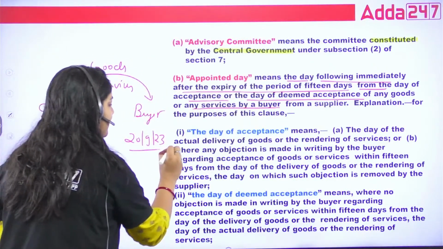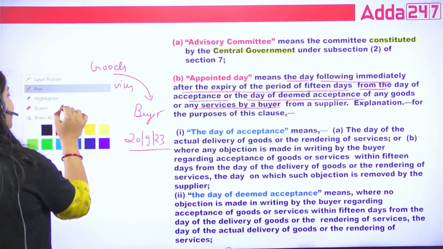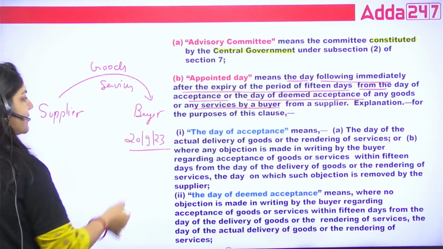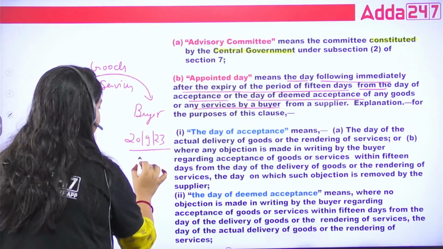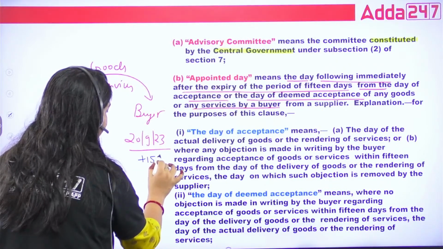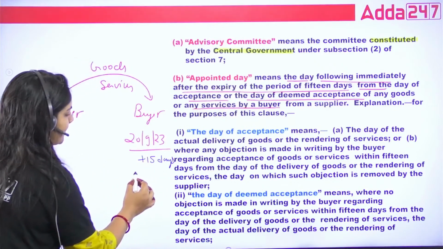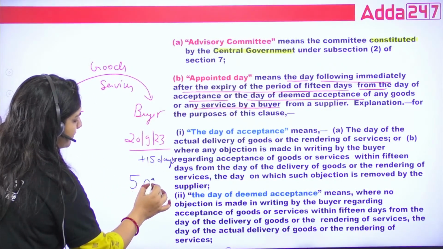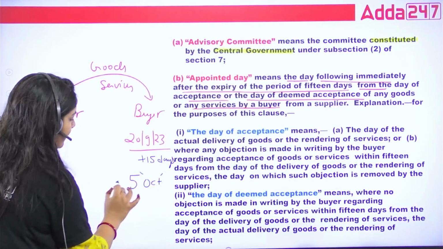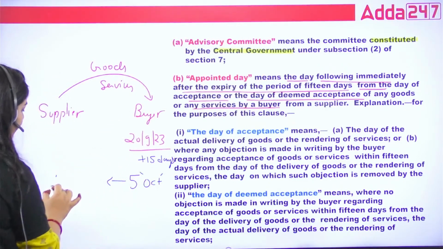So if the goods are accepted by the buyer, after 15 days, that is 5 October. 5 October is what? Your appointed day.